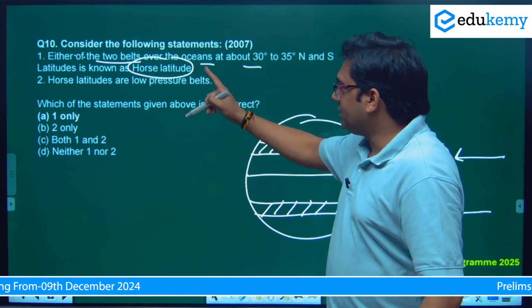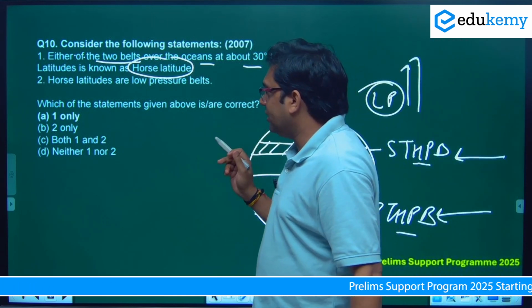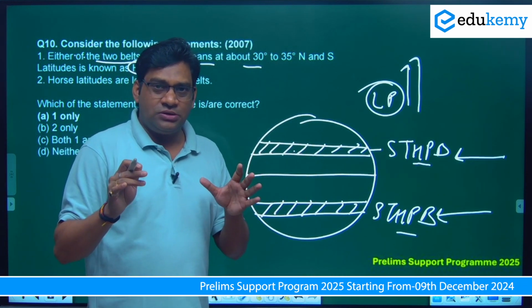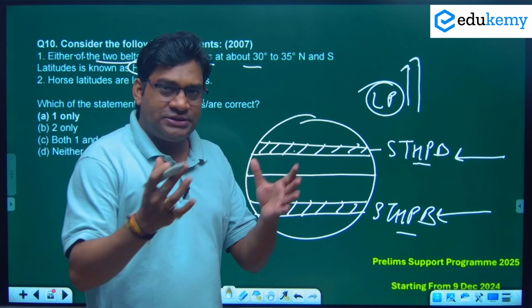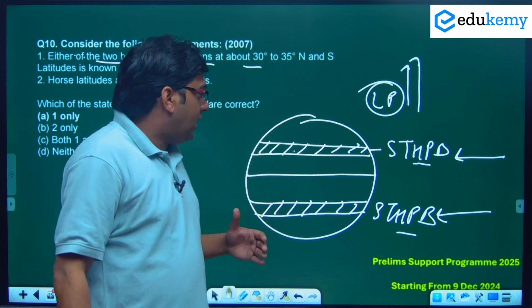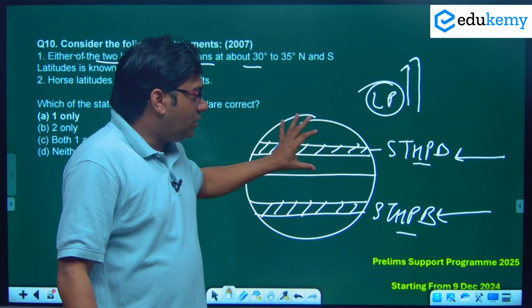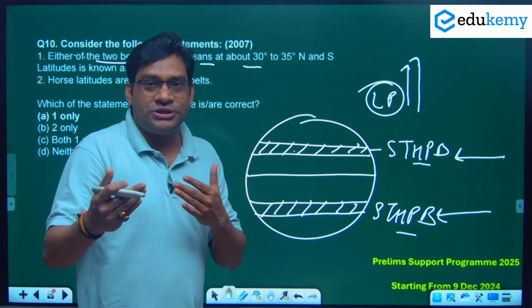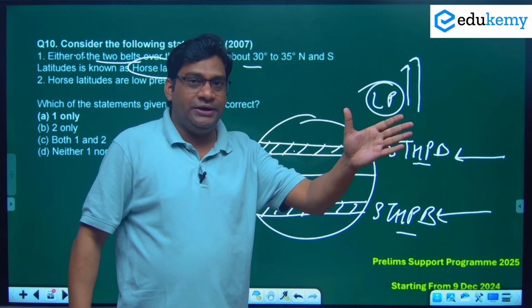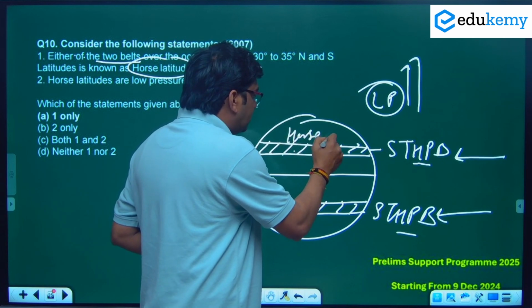So the first statement says that either of two belts of the ocean at about 30 to 35 degree north and south latitude is known as horse latitude, and this is a very calm condition. Here wind is very slow. So in ancient times, when traders carried very good varieties of horses from Arabia and moved from one part of the world to another, they got stuck between these two latitudes, and they threw the horses out of the ships to decrease the weight so that a ship was able to move ahead in such a calm condition. That's why this is called horse latitude. इसलिए इसको horse latitude का नाम दिया गया.